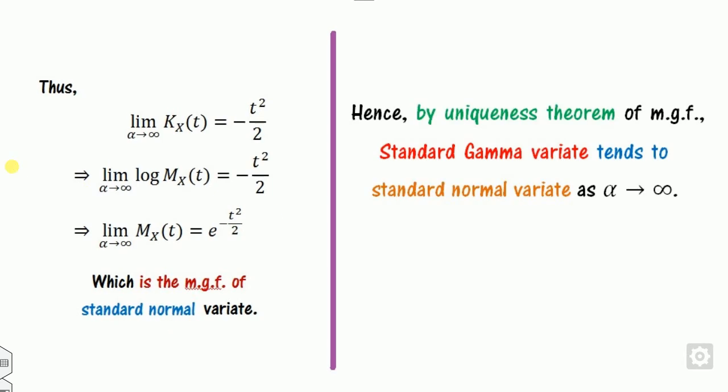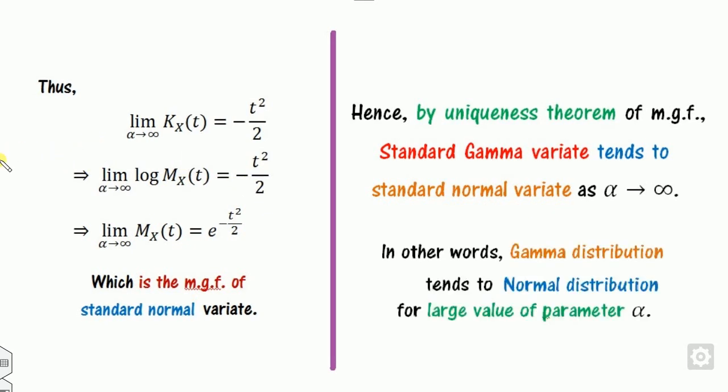Hence, by the uniqueness theorem of the MGF, the standardized variate tends to the standard normal distribution as alpha approaches infinity. Or you can say the gamma distribution tends to the normal distribution for larger values of alpha. Alpha is nothing but my mean. So that's a simple, quick proof of this. It means if X follows the gamma distribution, then as alpha approaches infinity, X follows the normal distribution with mean 0 and variance 1. That's a quite simple proof of this.